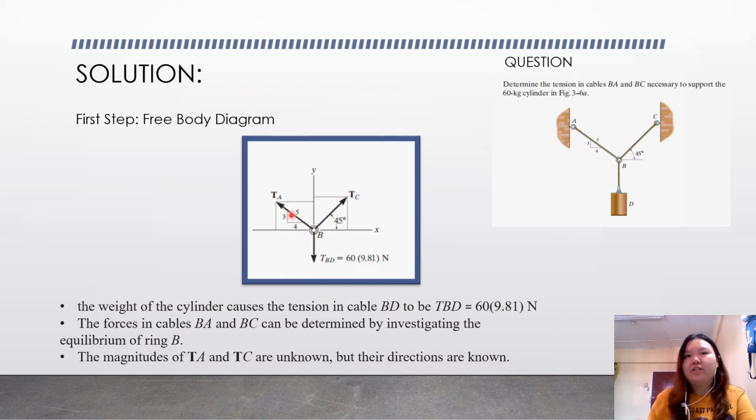We will have tension TA, tension TC, and down here, tension TBD. The 60 here is the mass, and we will multiply it by the gravitational acceleration. So the weight of the cylinder causes the tension in cable BD: TBD is 60 times 9.81. The forces in cables BA and BC can be determined by investigating the equilibrium of ring B. The magnitudes of TA and TC are unknown, but their directions are known.